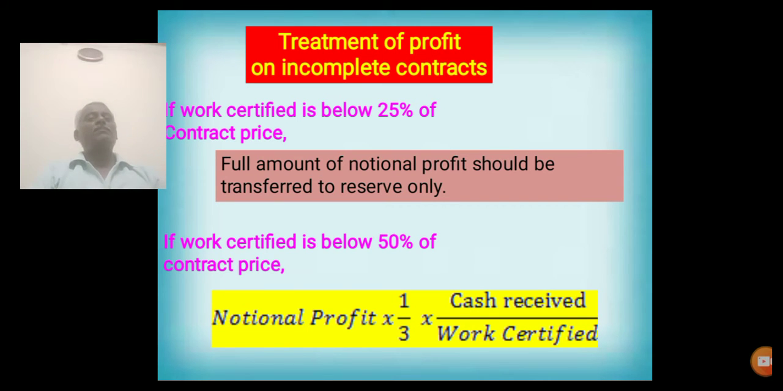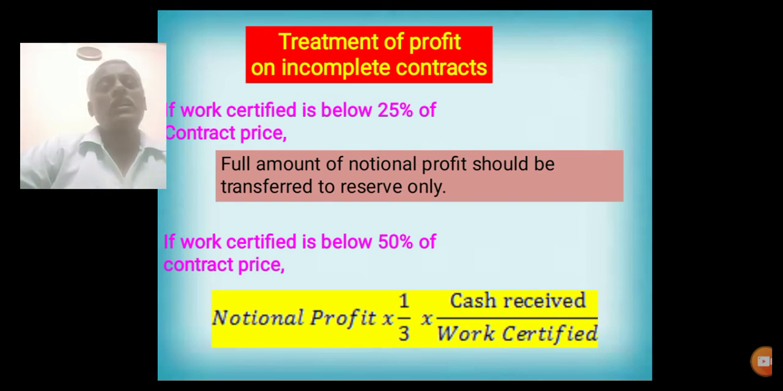Treatment of profit on incomplete contracts. This is another important aspect while solving the problem. If work certified is below 25% of contract price, that is the total work certified given in every year is compared with the total contract price, then full amount of notional profit should be transferred to reserve only. No need to transfer any amount to profit and loss account.